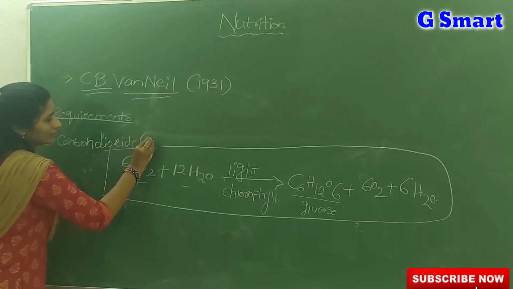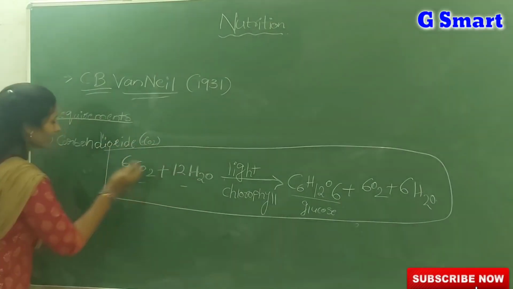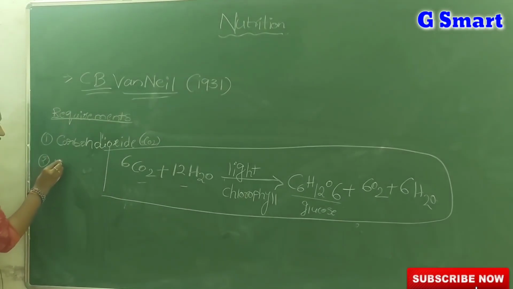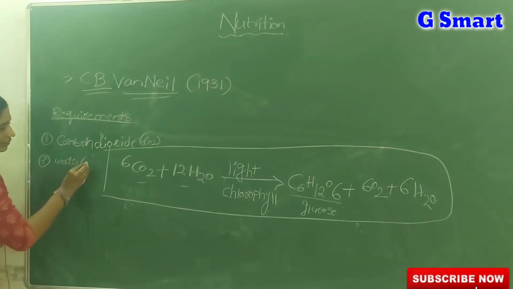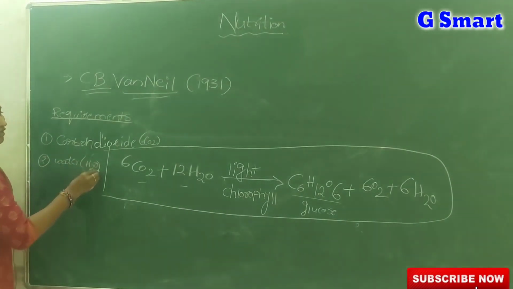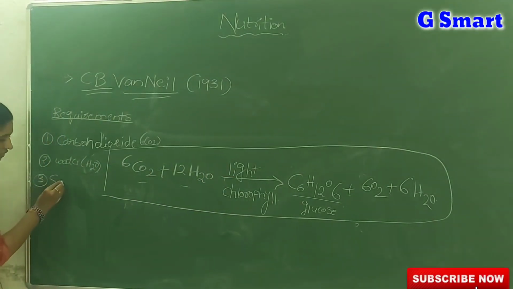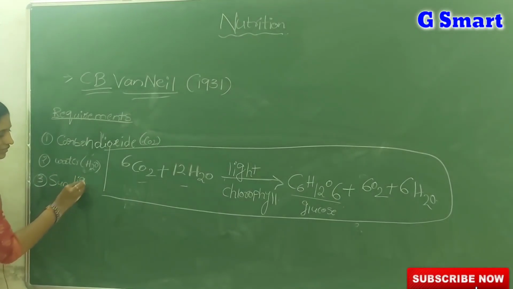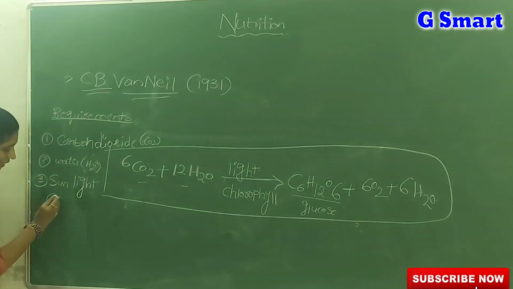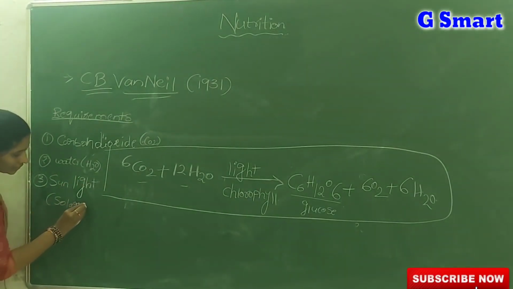The second requirement is water or H2O. The third requirement is light. Which light? That is sunlight, which we also call solar energy.